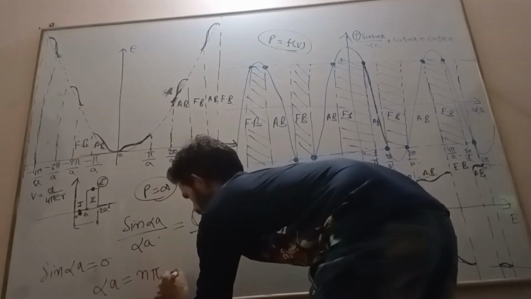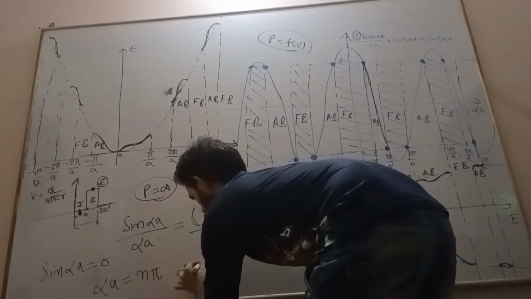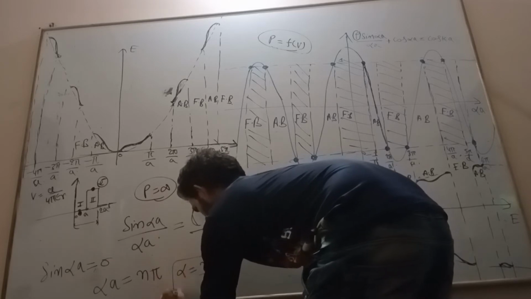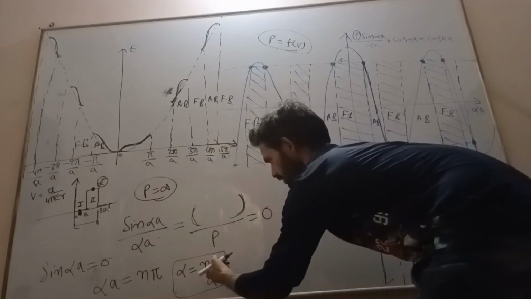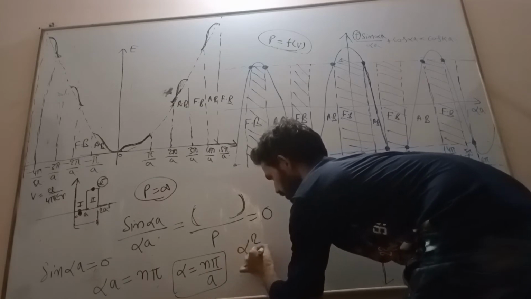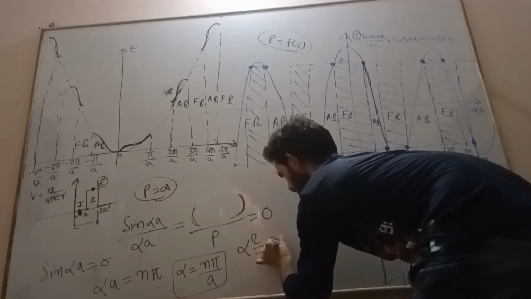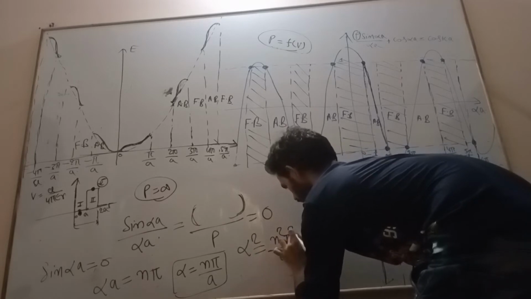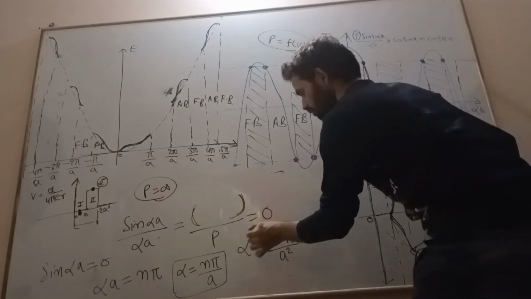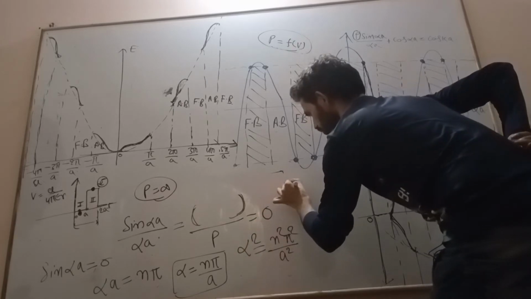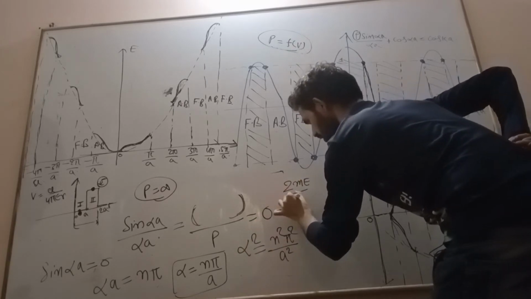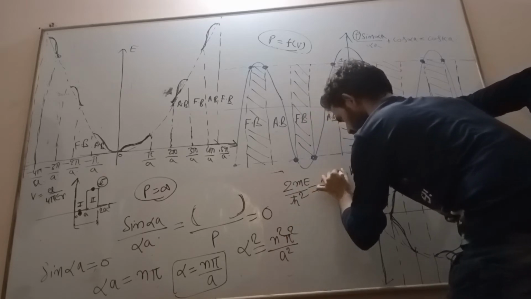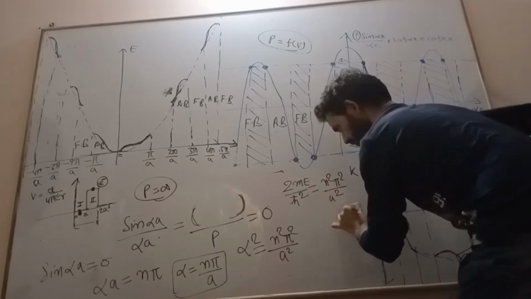So alpha A is equal to n pi, then alpha is equal to n pi by A. Then alpha square is equal to n square pi square divided by A square. Now alpha square is nothing but 2mE divided by h cut square, which is equal to n square pi square divided by A square.